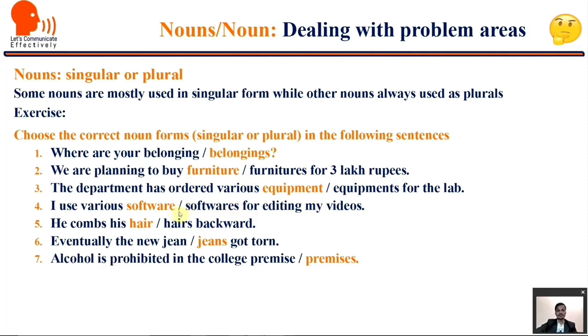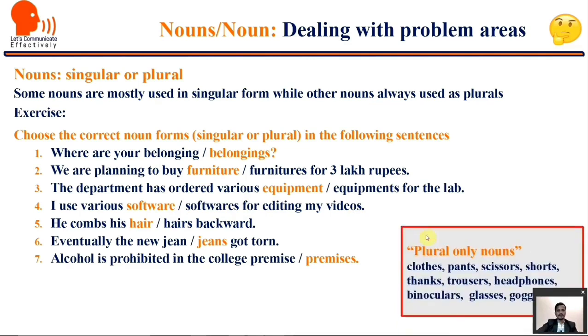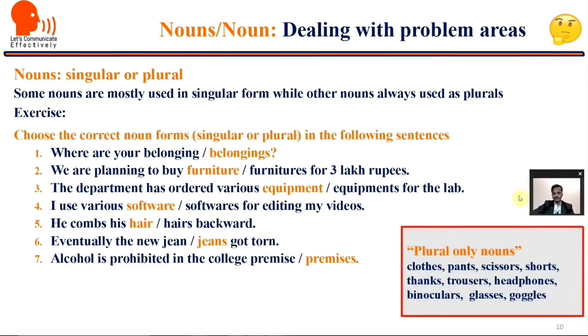So we are not supposed to use these nouns in plural form. Let's move ahead. There are certain plural only forms, right? Plural only nouns like clothes will always come in plural: clothes, pants, scissors, shorts, thanks, trousers, headphones, binoculars, glasses and goggles.